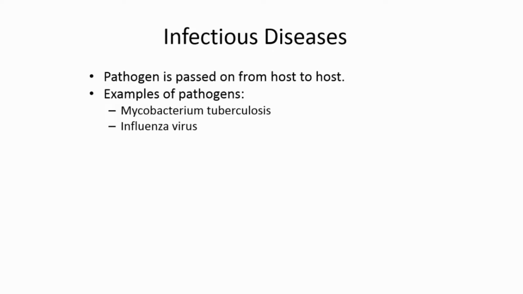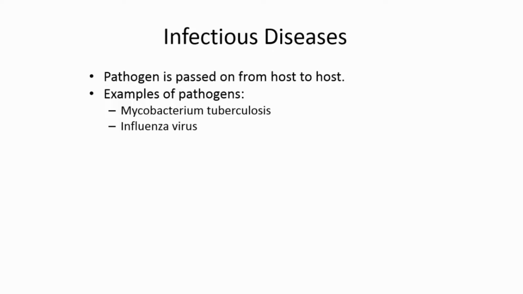So we have multiple examples of pathogens. Perhaps the ones that come to mind right away are pathogens that are bacteria or pathogens that are viruses. For example, Mycobacterium tuberculosis is the bacterium responsible for the disease we know as tuberculosis, and influenza virus is an example of a pathogen responsible for what we commonly call the flu.